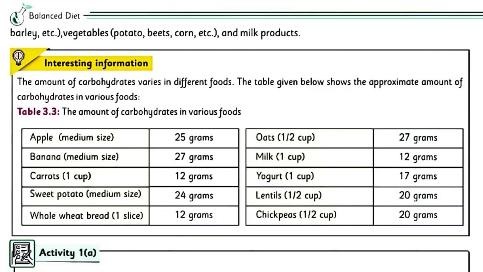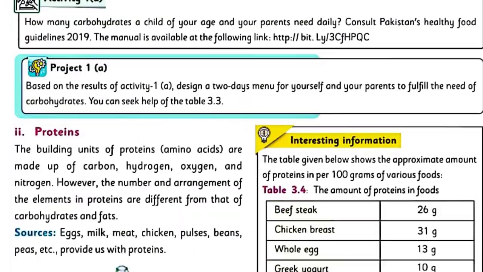Interesting information. The amount of carbohydrates varies in different foods. The table given below shows the approximate amount of carbohydrates in various foods.